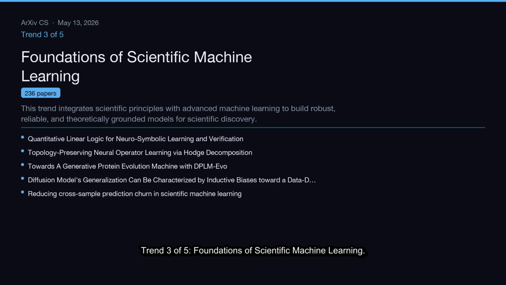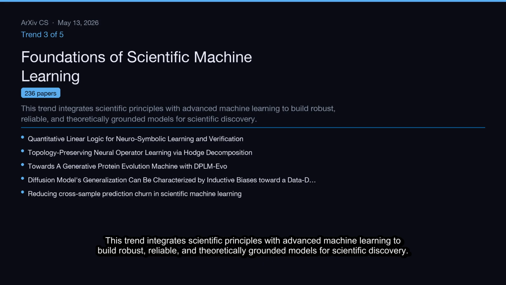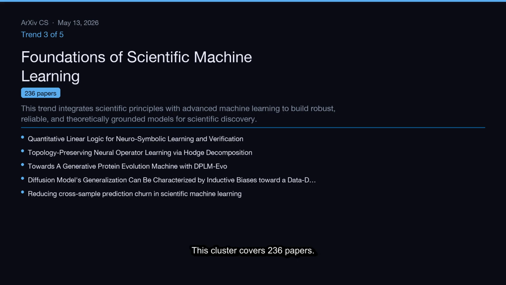Trend 3 of 5, Foundations of Scientific Machine Learning. This trend integrates scientific principles with advanced machine learning to build robust, reliable, and theoretically grounded models for scientific discovery. This cluster covers 236 papers.